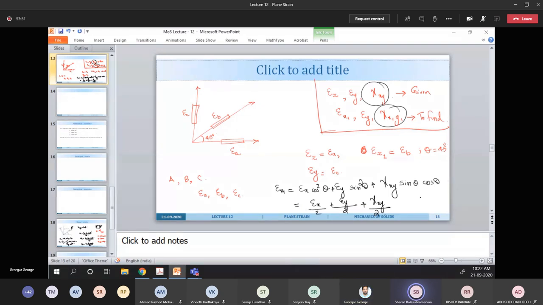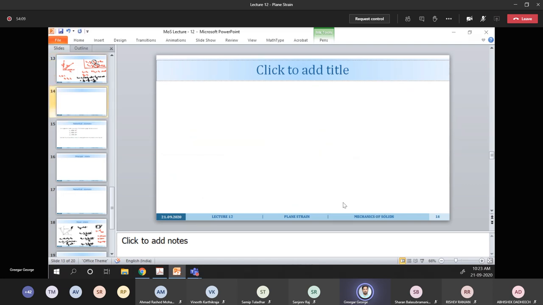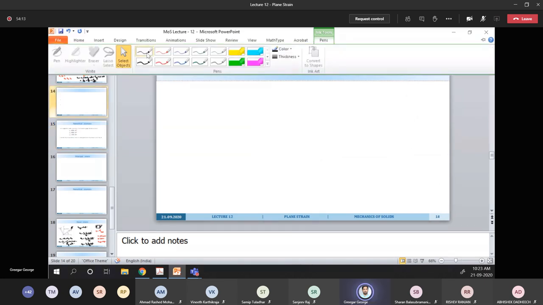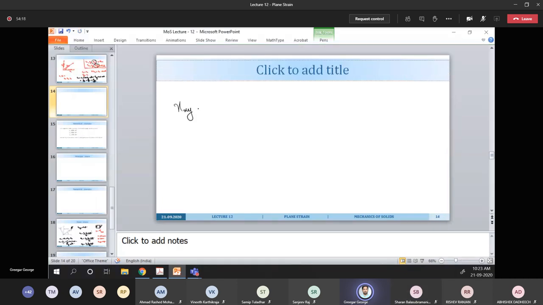So we will get epsilon x by 2 plus epsilon y by 2 minus gamma xy by 2. Yes, so this is not E, this is epsilon actually. Sorry that I wrote it like E, but it is still epsilon. So what will be the final expression for gamma xy? Gamma xy will be 2 epsilon b minus epsilon a minus epsilon c.